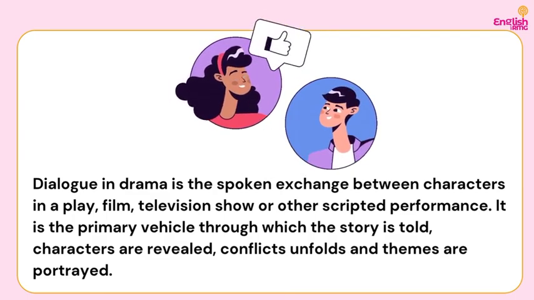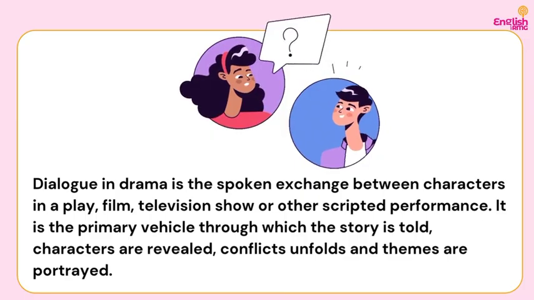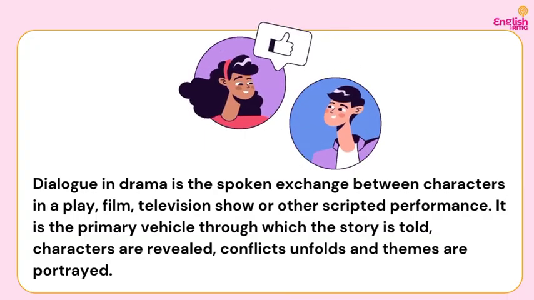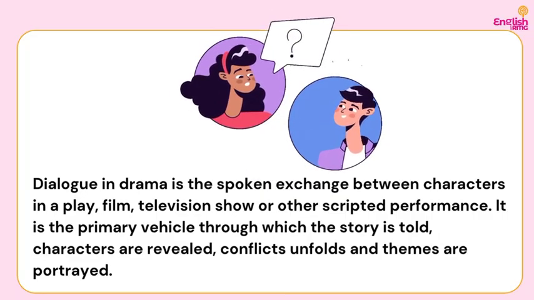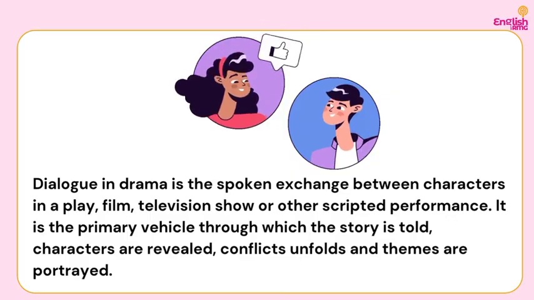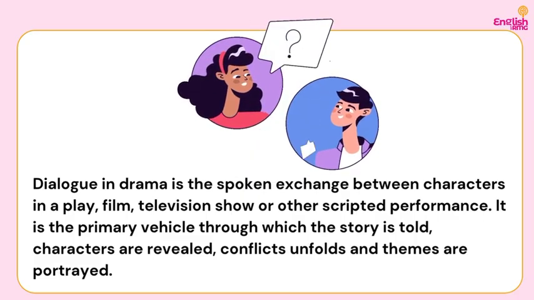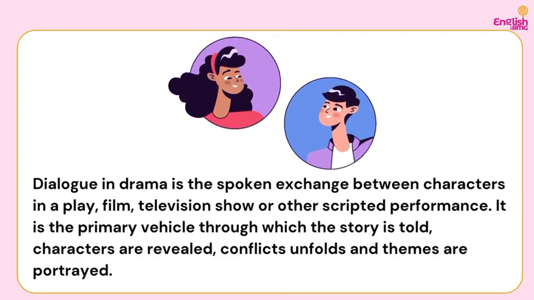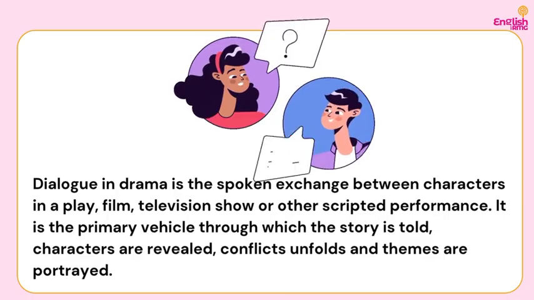So before you could say this particular character is wicked, he must have said some things in the play or in the performance for you to say, oh, this character is wicked or this character is kind. So through dialogue, a lot of things are revealed in a play. The characters are revealed, even the themes are portrayed, not just the character, because it is from what the character does that you'll be able to say, oh, these are the themes of this play. Do you understand? I'm just saying this so that you have a deeper understanding of the concept, so that if you are asked to write on it, maybe in your literature examination, you will know where to come from.